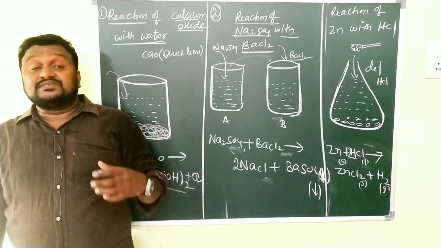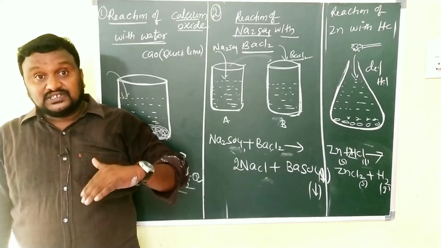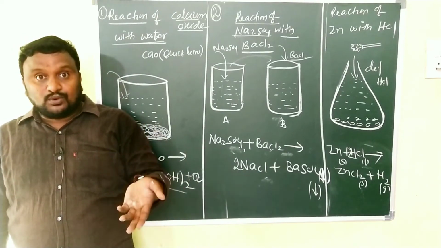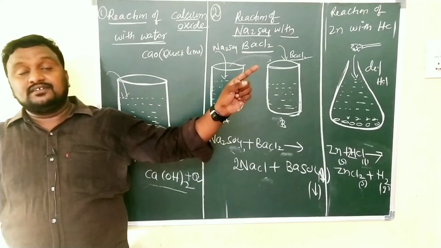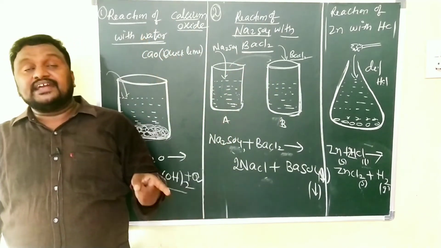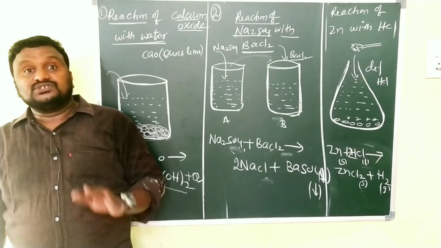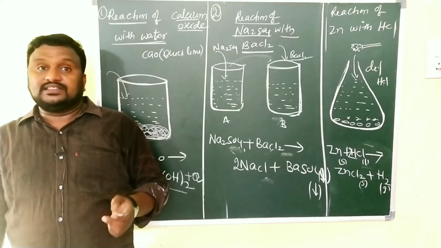Because there is some gas liberated, and that gas, how we can say that that is hydrogen? Only hydrogen can do that. That's why here the gas liberated in between the reaction of zinc and HCl is hydrogen gas. So hydrogen gas makes the burning matchstick or anything put off.